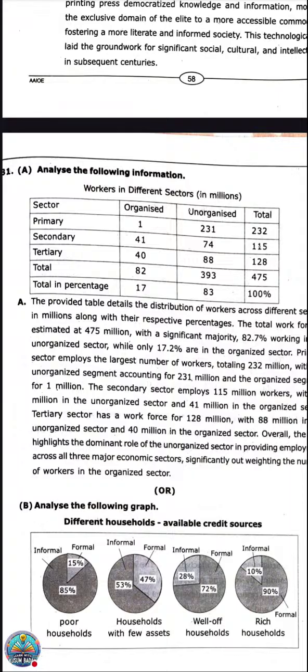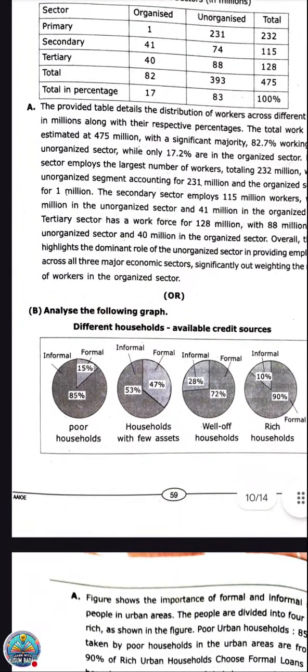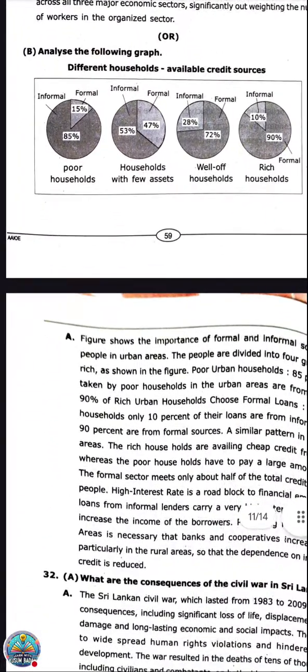Okay, next one. Again the pie chart is given here. The last question: analyze the following graph. Different households' available credit sources. So how are they getting credit?